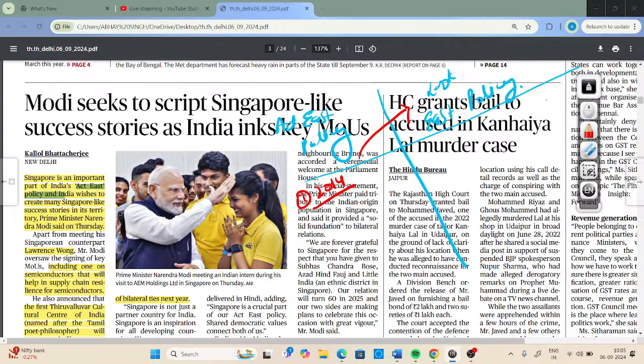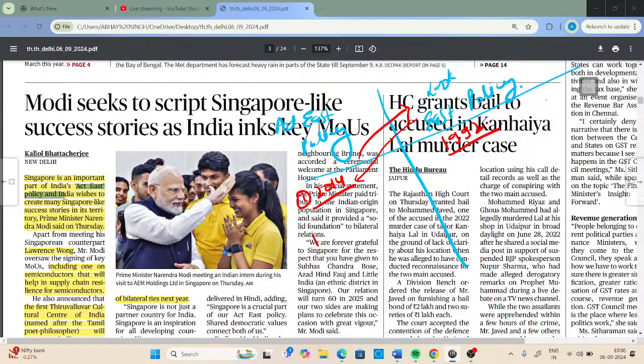This is one important thing that you have to keep in your mind. Look East policy was launched in 1992 by P.V. Narasimha Rao, and it was upgraded as Act East policy in November 2014.